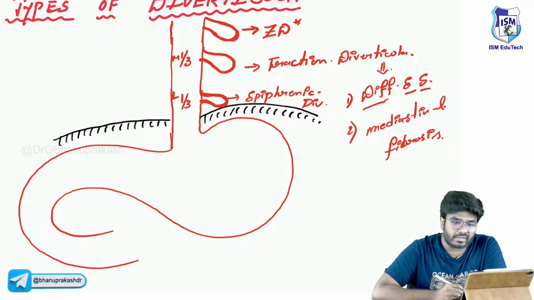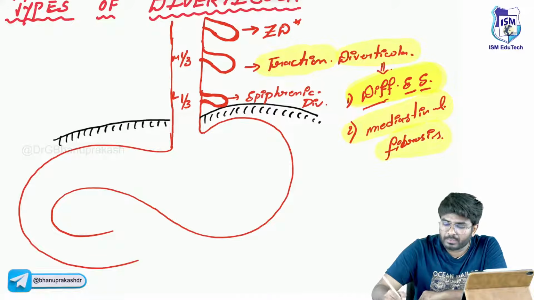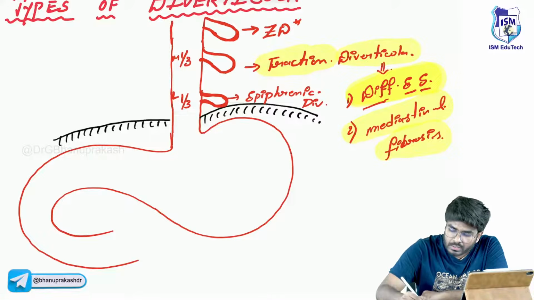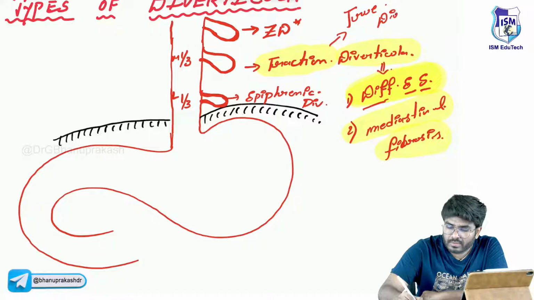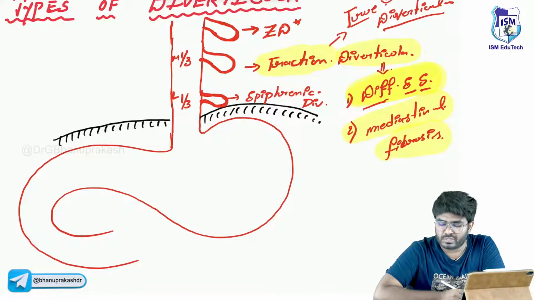Before telling you about epiphrenic diverticula, let me write one important point. Traction diverticula, which are seen in diffuse esophageal spasm or mediastinal fibrosis, are true diverticula. The traction diverticulum is the example of a true diverticulum.